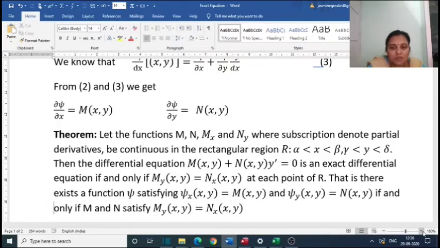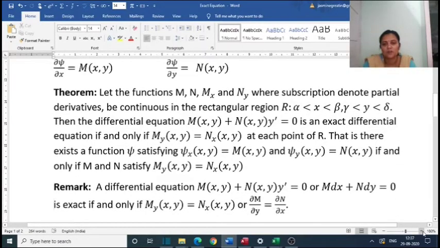Then the differential equation M(x,y) plus N(x,y) y' equal to 0 is an exact differential equation if and only if My(x,y) is equal to Nx(x,y) at each point of R. That is, there exists a function psi satisfying psi x(x,y) equal to M(x,y) and psi y(x,y) equal to N(x,y) if and only if M and N satisfy My(x,y) equal to Nx(x,y).